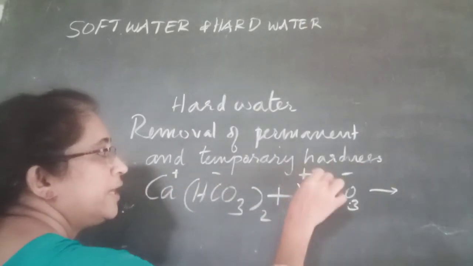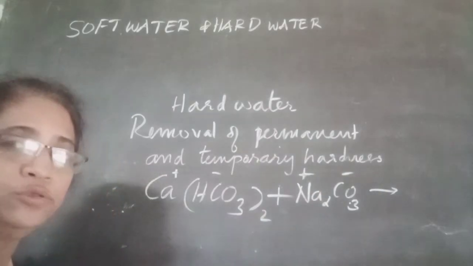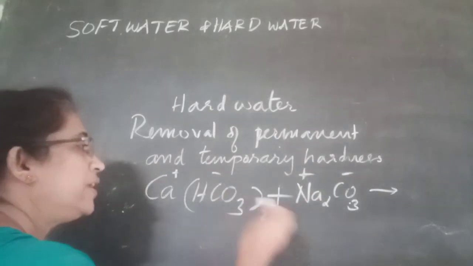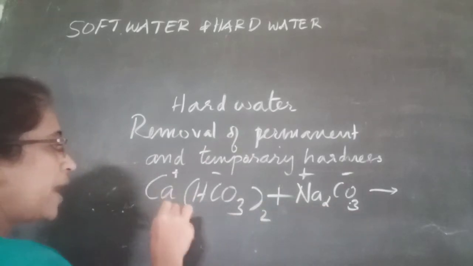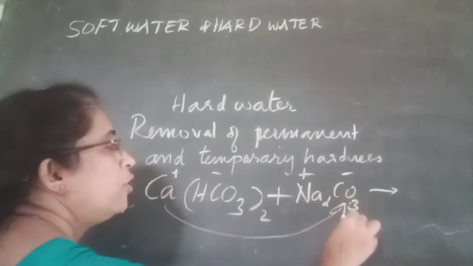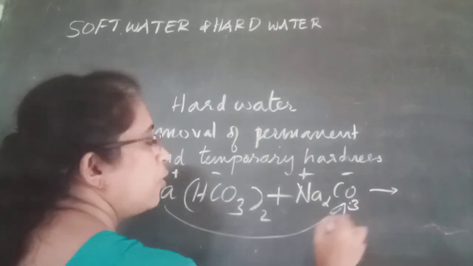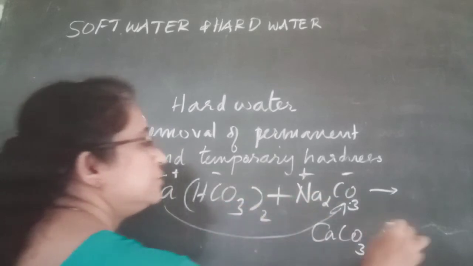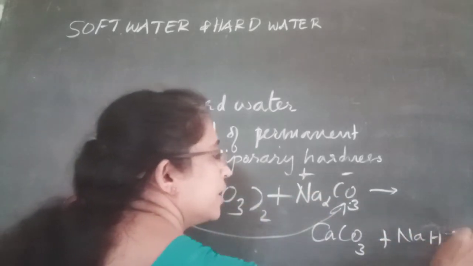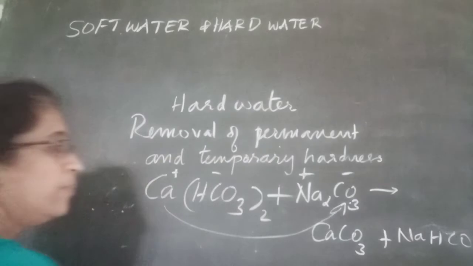Na2CO3 also contains Na plus ions and CO3 2 minus ions. When they react together, interchanging of ions takes place and the products are calcium carbonate, CaCO3, plus the other product, sodium bicarbonate.